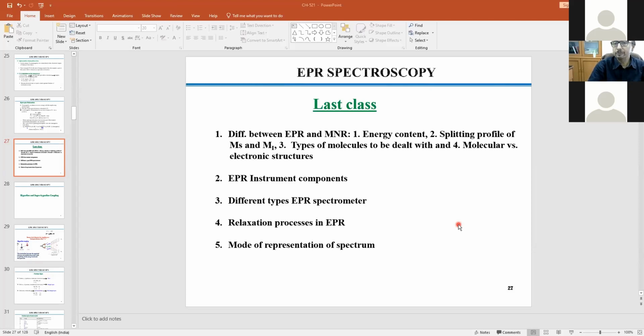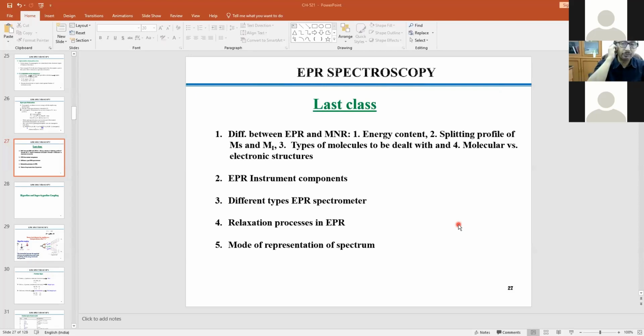EPR would never give you any information about how the molecule looks, but it will tell you the electronic structural aspects, based on the symmetry and the distortion, and that would be very nicely manifested by the EPR profile. We would be learning all those things slowly.